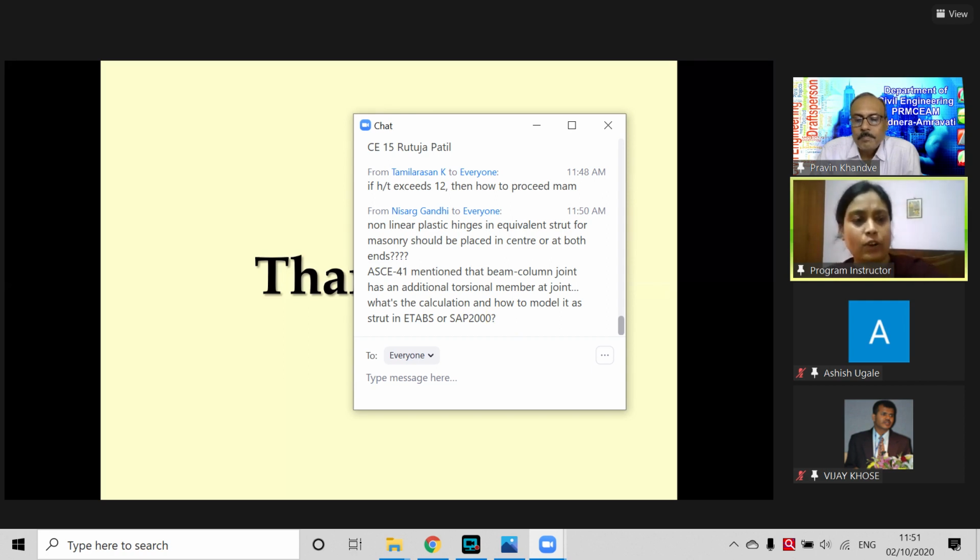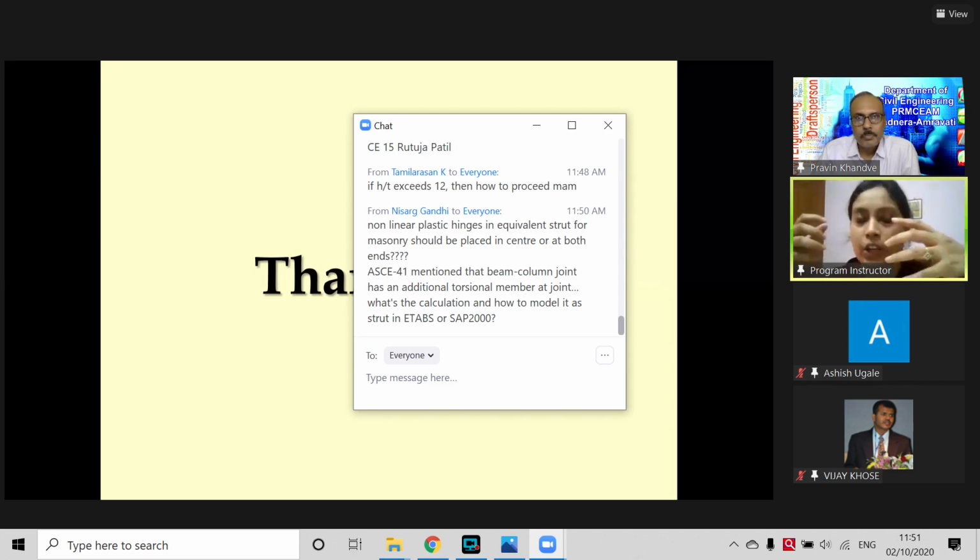Okay, ACI 41, I have not shown here, hide this slide, but ACI 41 also gives a very simple way to model the beam-column joint, depending upon the moment capacity. If there are four arms like this, two beams and one column going through, then you have to calculate the moment carrying capacity of all the beams coming out from that joint, and then the moment capacity of all the columns.